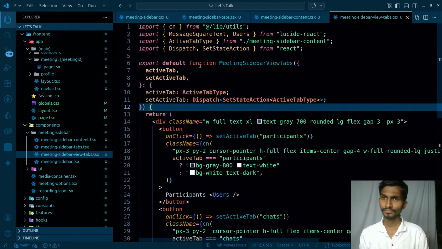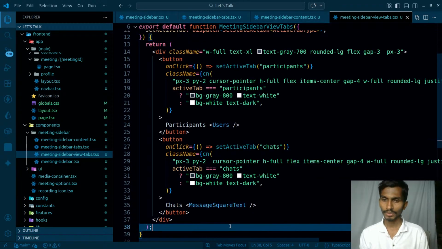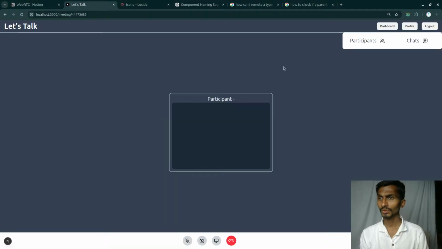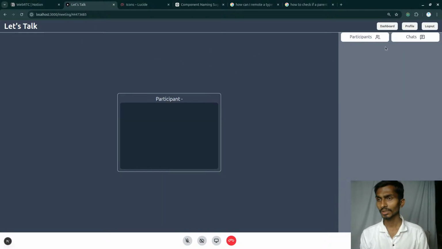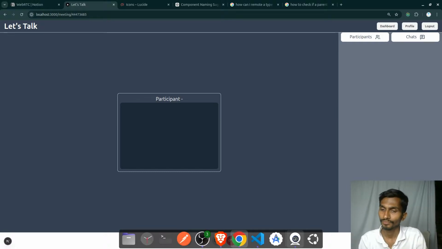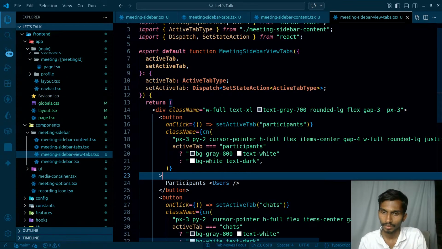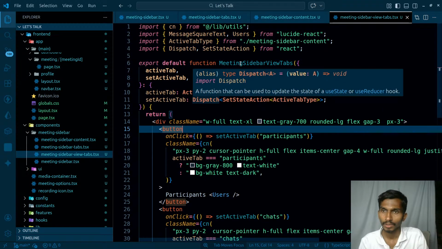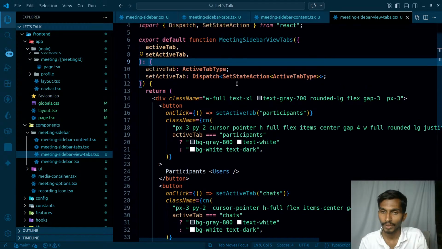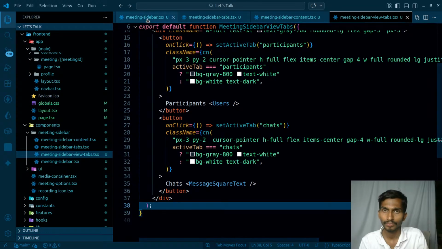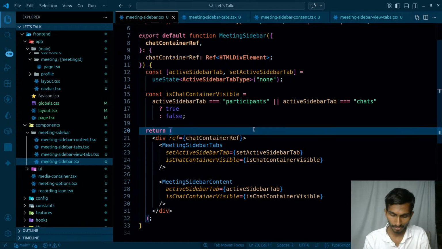Okay, this much I've done. What about the next thing? The next thing is that these are going to be working fine, so that's okay. Let's see the result. Coming back to this one, if I just simply click on this, top padding. Okay, in that case I can do one thing. I have sidebar view tabs, right? So this is the view tab, and coming back to meeting sidebar, let's close everything first of all.